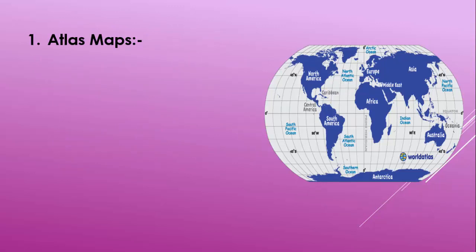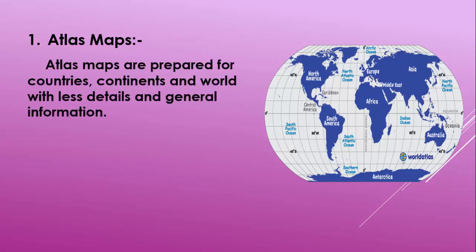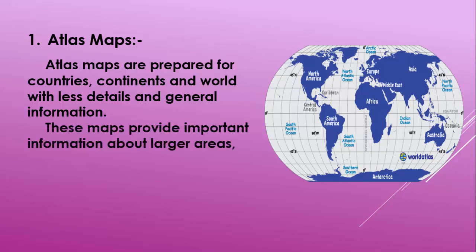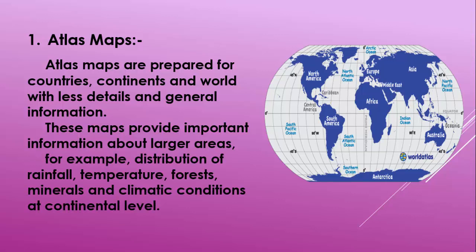Atlas map. The example of such a map is in front of you. Atlas maps are prepared for countries, continents, and world with less details and general information. These maps provide important information about larger areas. For example, distribution of rainfall, temperature, forests, minerals, and climatic conditions at continental level.